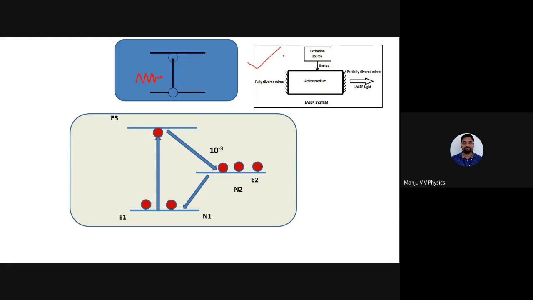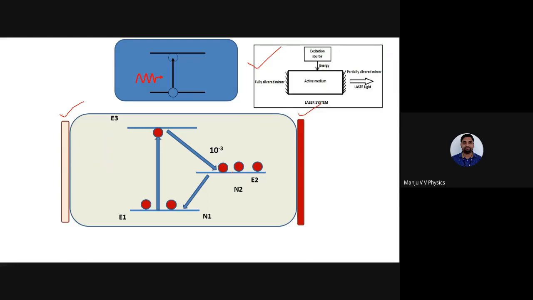Example, light energy or electrical energy. You got marks. Active medium: it is one in which population inversion as well as a metastable state exist. That's it. And it contains 2 mirrors. This is fully silvered. This is partially silvered. This is fully silvered. Okay.